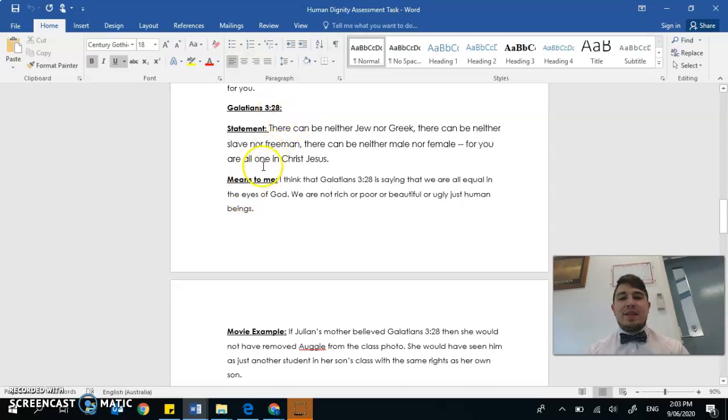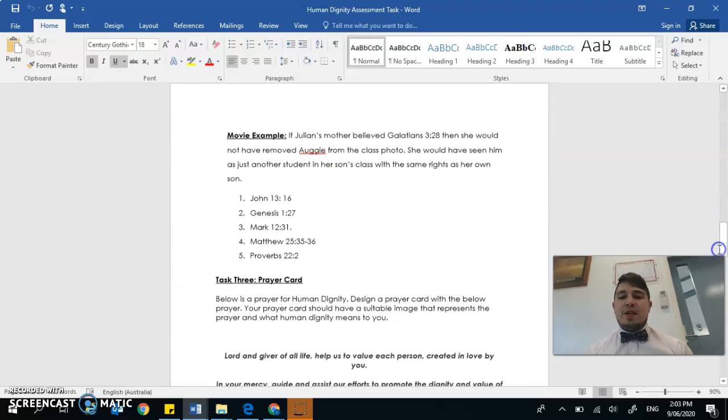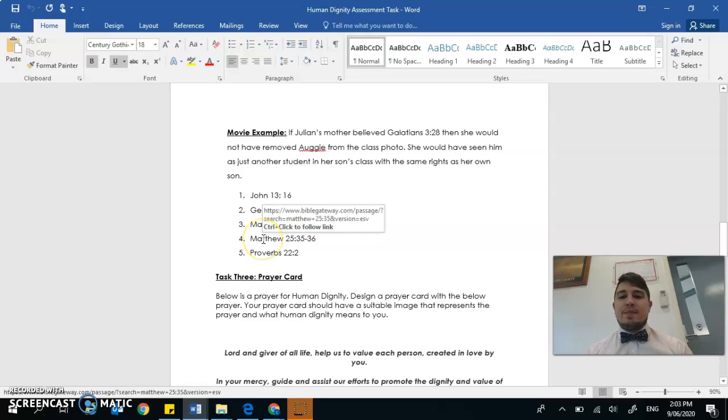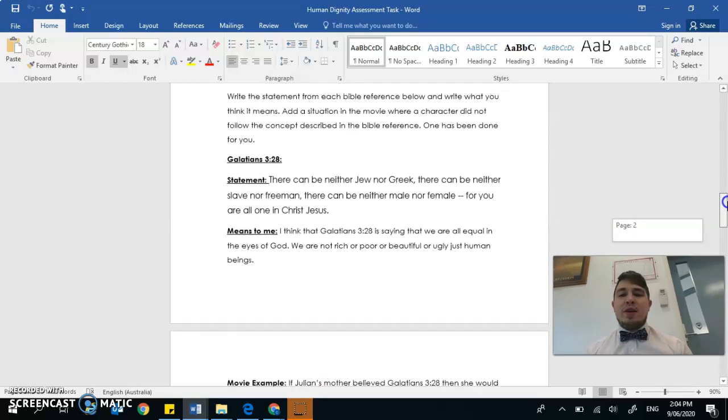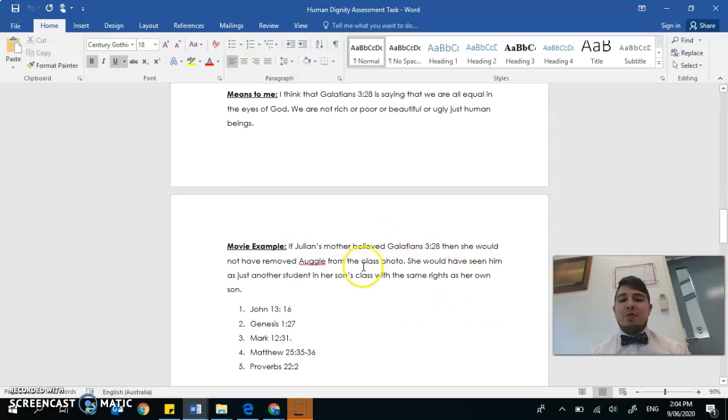Then the third thing you do is give me an example of this statement from the Bible in the movie. You really have to think outside the box and think about how the characters and the situations in the movie talk about this statement from the Bible. You're doing those things for these 5 Bible verses. So you do it for John 13:16, same thing. You look it up, you read it, you put it in your own words where it says statement, then you tell me what it means to you, and then you give me an example from the movie, and do this for each of these Bible verses.